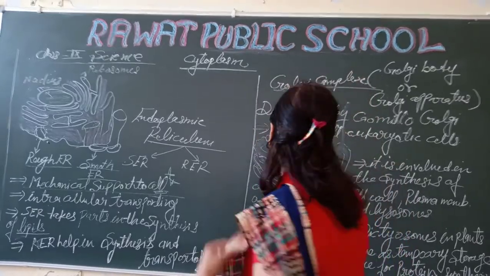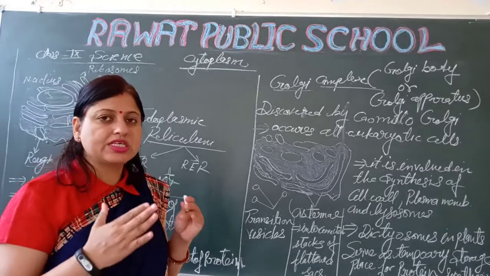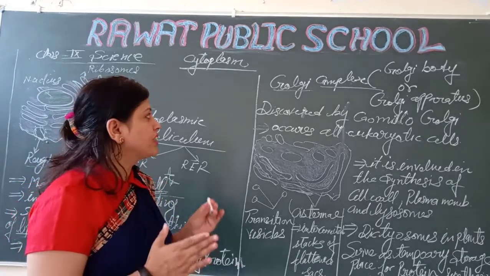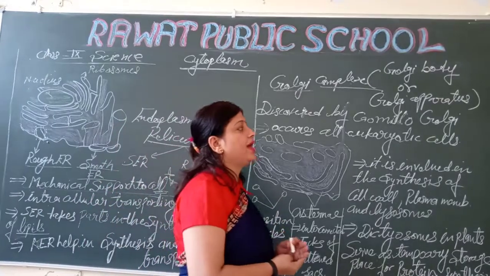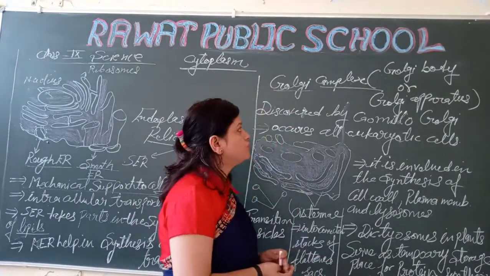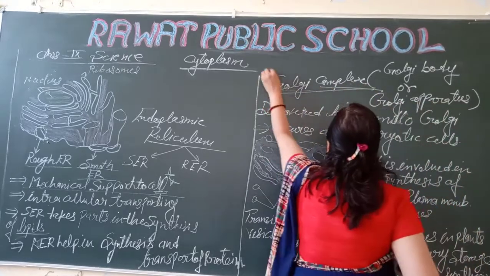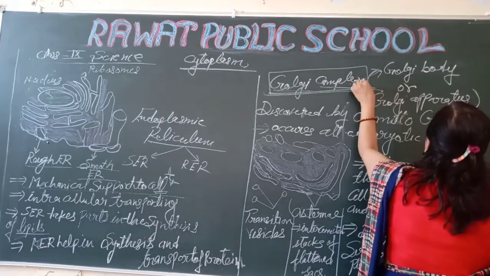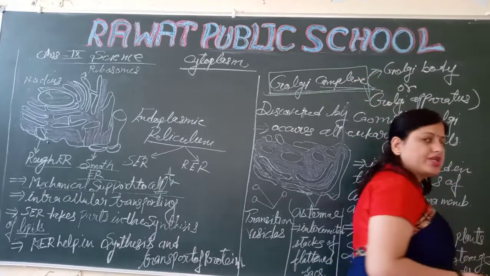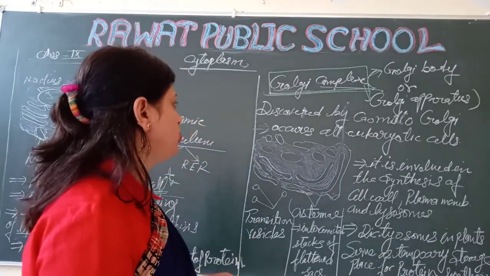So next cell organelle is the Golgi complex. Students, listen carefully, everyone. This is the Golgi complex, and other names are Golgi body and Golgi apparatus. So next among the cell organelles we have the Golgi complex, also called the Golgi body and the Golgi apparatus. You can see the Golgi body and Golgi apparatus also.